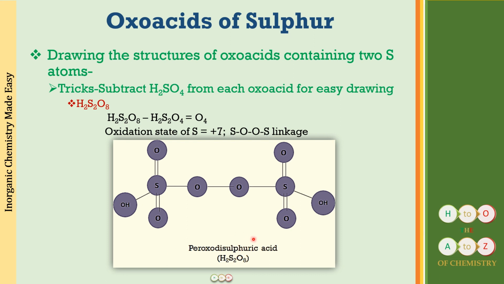You get peroxodisulfuric acid. Wherever there is going to be oxidation state more than 6, it is going to be a peroxo compound. If it is 1 sulfur atom, it will be monosulfuric acid. If it is going to be 2 sulfur atoms, it is going to be disulfuric acid. I think very clear now.